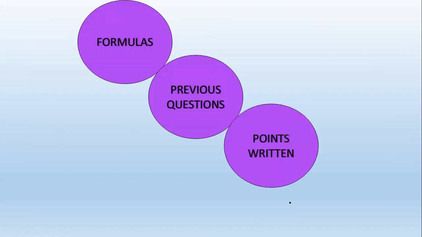Next, about the points written. I believe that most of you, while preparing for this examination, might have written some points, like important notes that you have to remember. It can either be about the common mistakes that you make when attending the question, or it may be about the exceptions in certain topics.